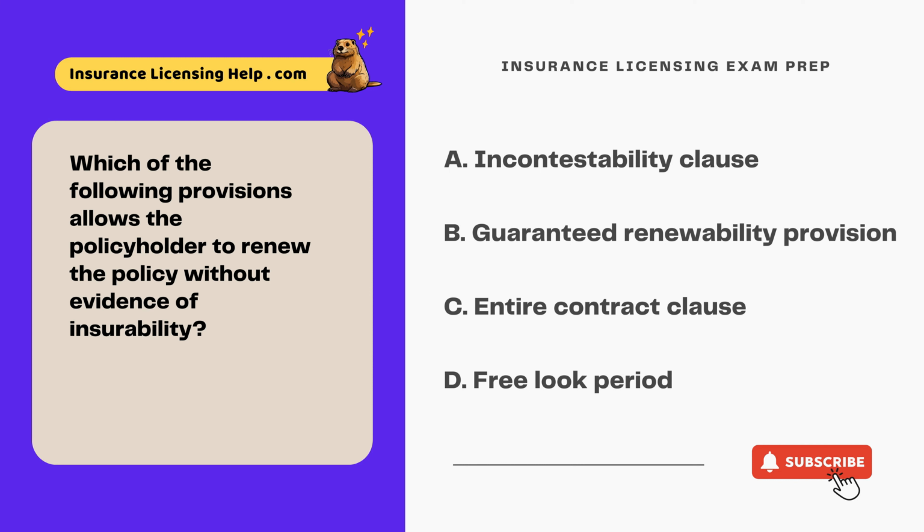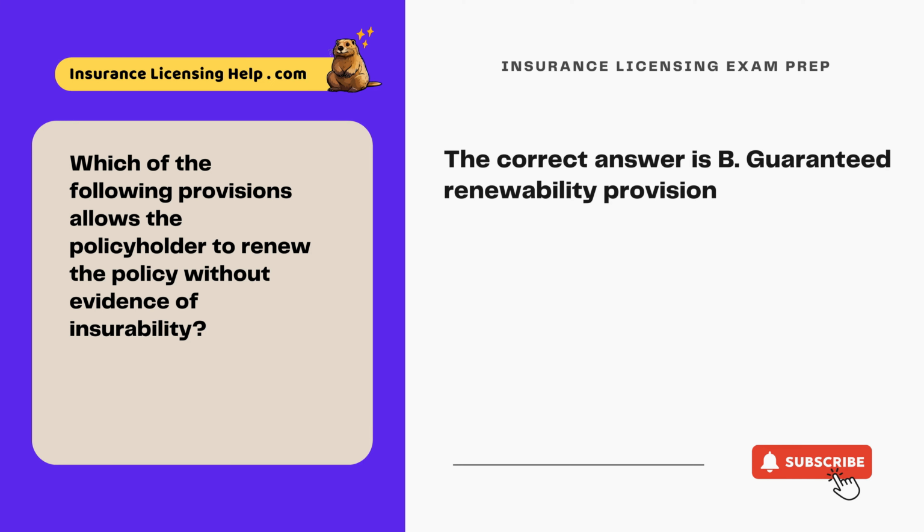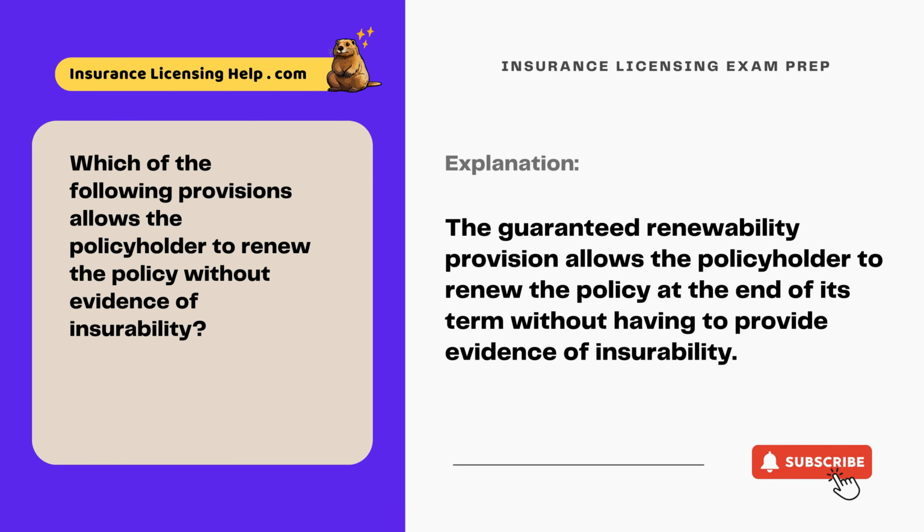A. Incontestability clause. B. Guaranteed renewability provision. C. Entire contract clause. D. Free look period. The correct answer is B. Guaranteed renewability provision. The guaranteed renewability provision allows the policyholder to renew the policy at the end of its term without having to provide evidence of insurability.